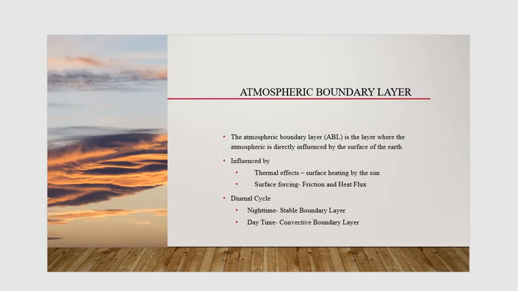The atmospheric boundary layer is the layer where the atmosphere is directly influenced by the surface of the Earth. The two main factors that influence the atmospheric boundary layer are thermal effect and surface forcing. Thermal effect is the surface heating by the sun, and surface forcing is the friction and the heat flux. Diurnal cycle. It has two: nighttime, which is considered a stable boundary layer; and daytime, which is considered a convective boundary layer.